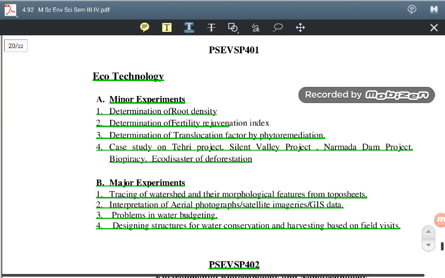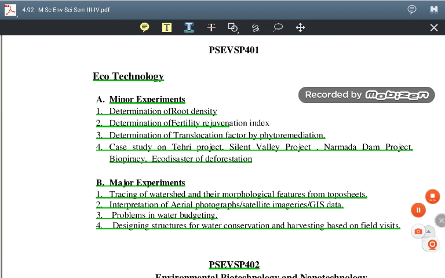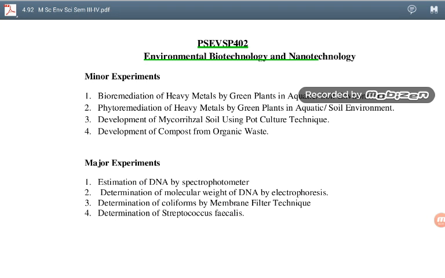Now coming to the next paper, that is environmental biotechnology and nanotechnology. Again it consists of two main sets, that is minor experiments as well as major experiments. The minor experiments consist of 4 experiments. We are going to perform all those experiments which are possible one by one. Minor experiment, first experiment, that is